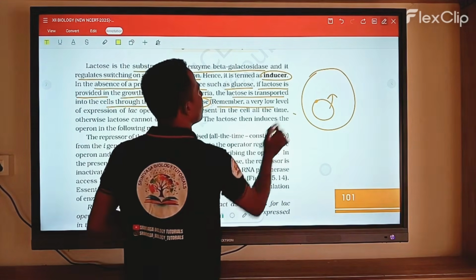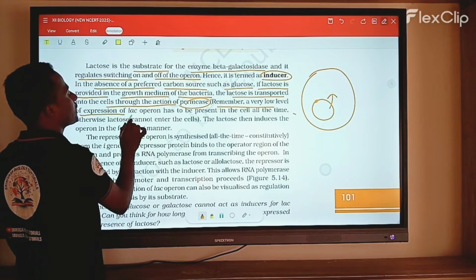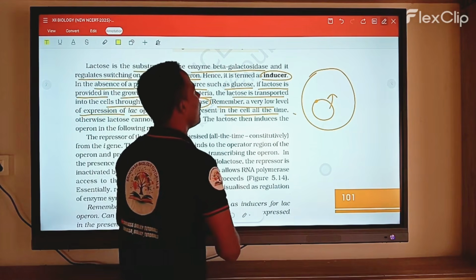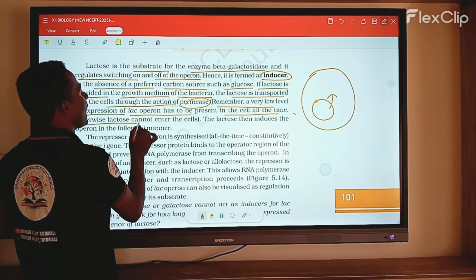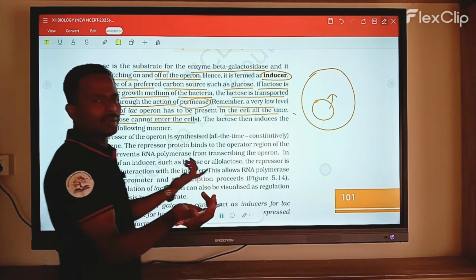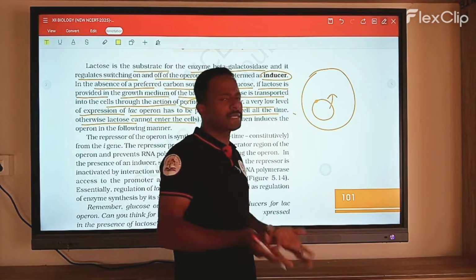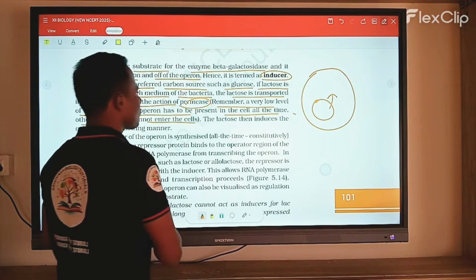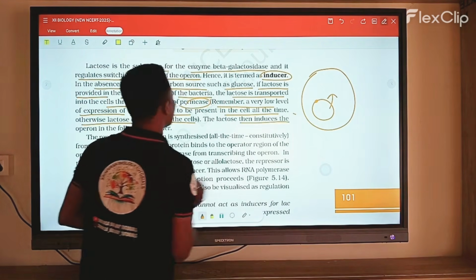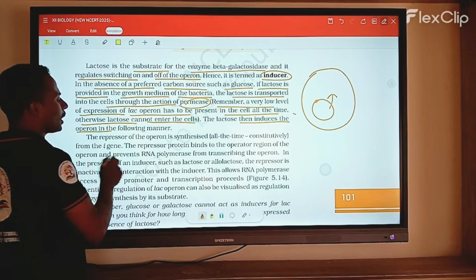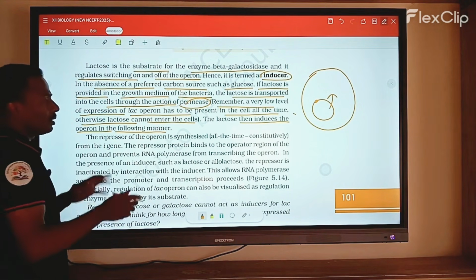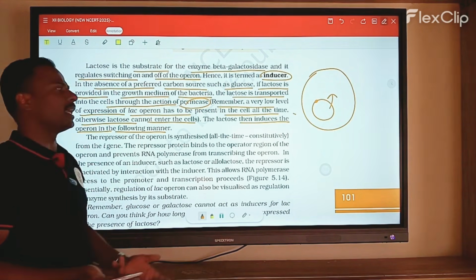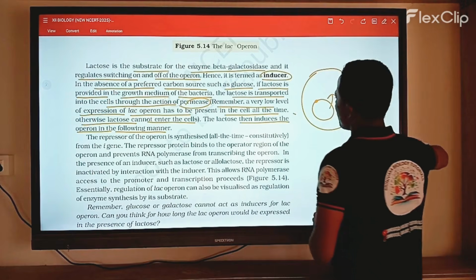Here remember, a very low level of expression of the lac operon has to be present in the cell all the time, otherwise the lactose cannot enter the cell. So then what happened here? The permease is not there. It is not giving permission, am I right? Lactose then operates the operon in the following manner, in several ways.